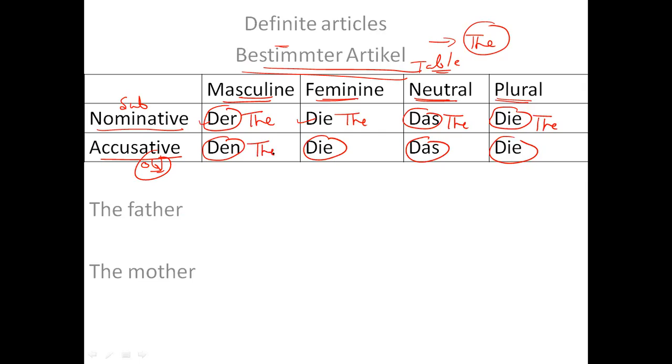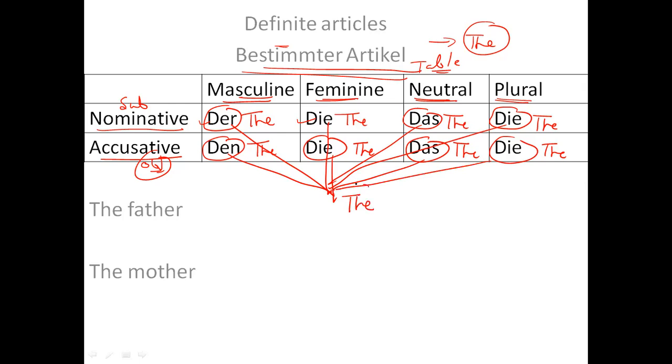Den, the; die, the; das, the; and die, the. All the eight words in this table give you the same meaning. The meaning is "the". That is why this table is known as the definite article table.